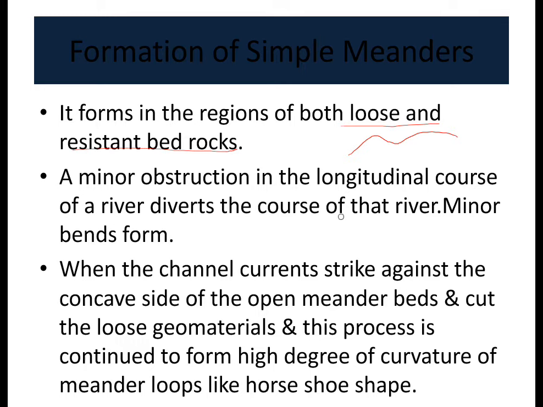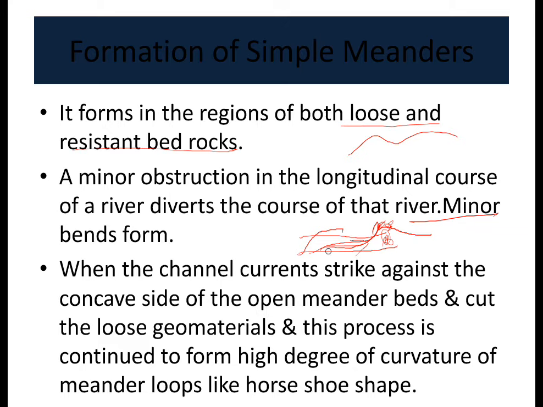So initially the minor bends are formed. Say the river is flowing straight. Suppose any obstructions are there, then the river starts meandering like this, and minor bends are formed when the channel currents strike against the concave side of the slope. So the river is flowing, and this is the concave side where it is striking. The river strikes against this concave slope of the open meander beds and cuts the loose geomaterials, and this process is continued.